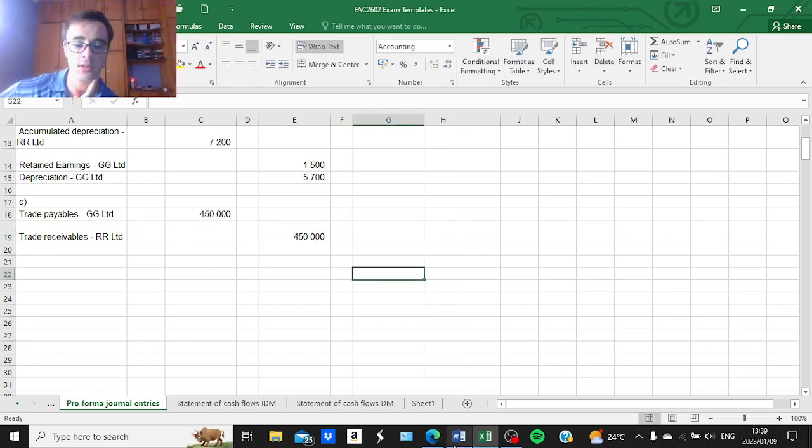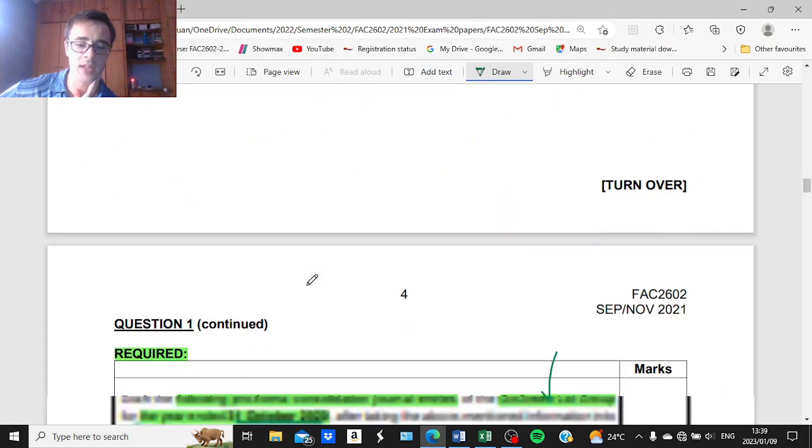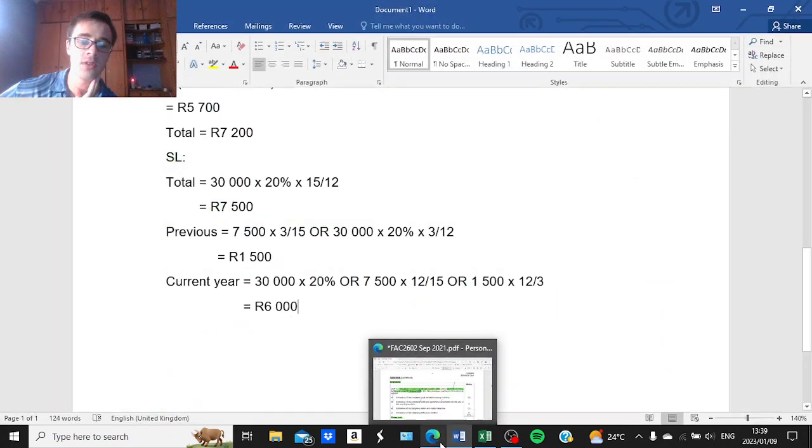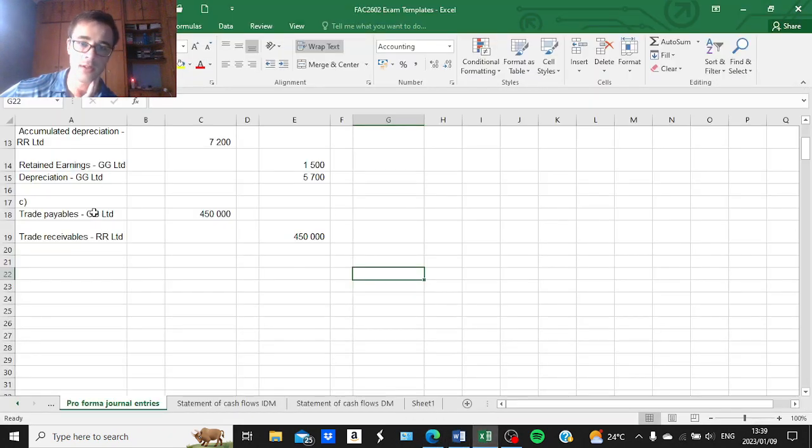Okay, that was not too difficult. It should be 2.5 marks there. Please make sure that you have used the correct companies with the correct accounts. It's very important that you get this right.